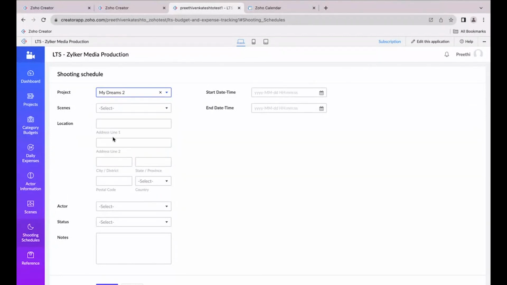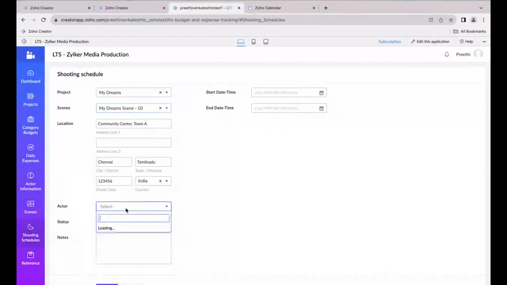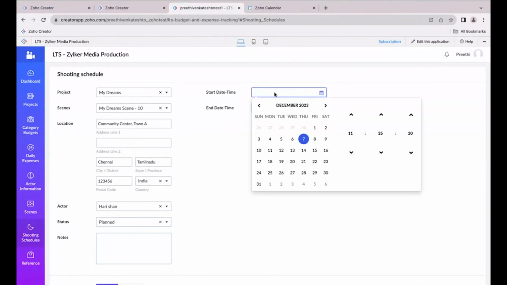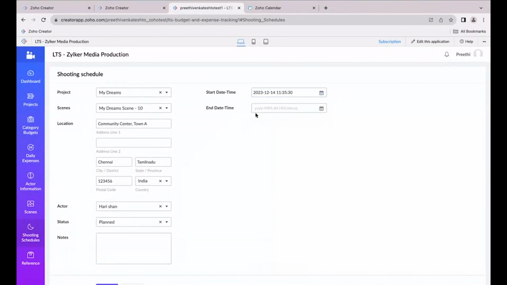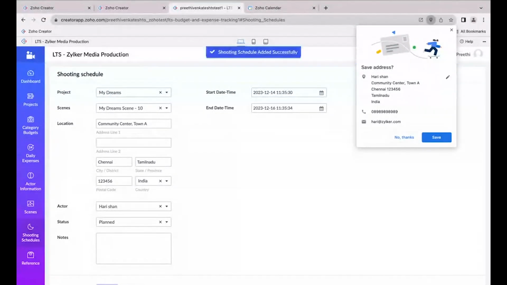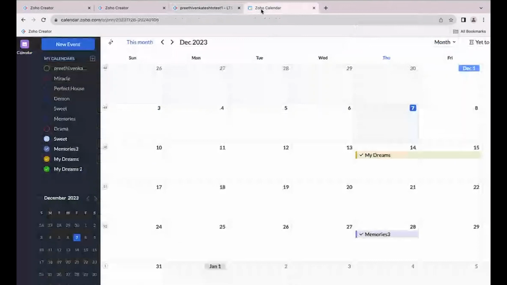Let's create a schedule for my dream project, and the scene, let's say scene number 10. Automatically the location of the scene will get populated, and I'm choosing the actors for whom I'm going to schedule. Since this particular scene has 2 actors, for only one actor I can schedule it for one time, so I'm just using a schedule over here. Status is planned. The shooting schedule will start from 14th of December, and it will end on 16th of December. So it's going to be a 2-day shoot.